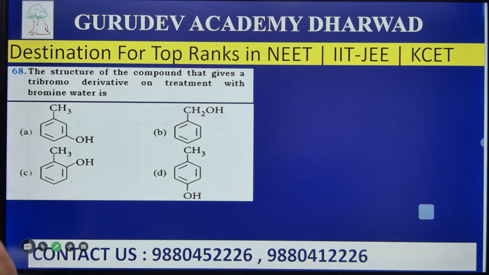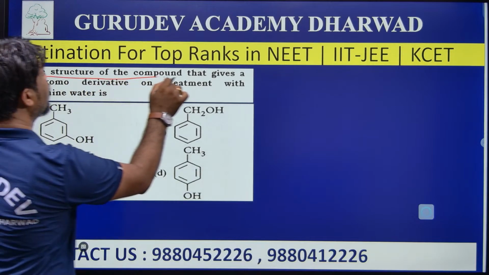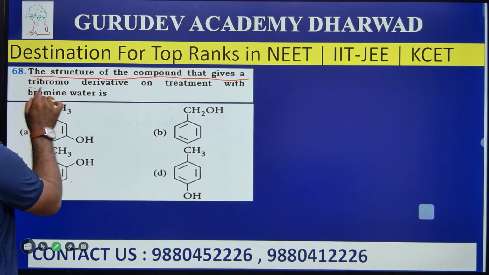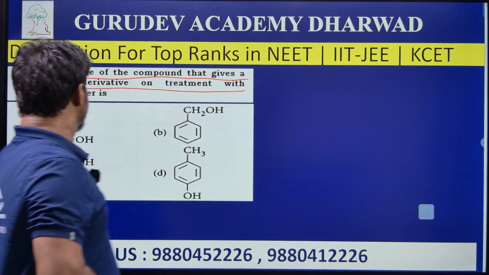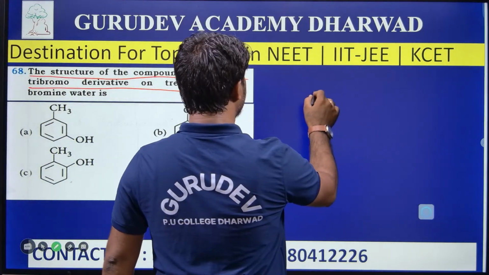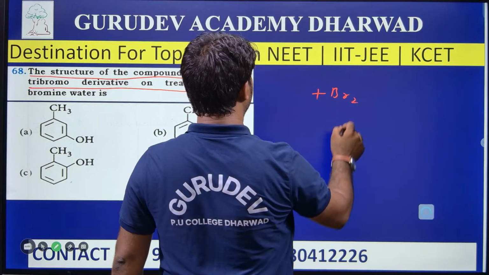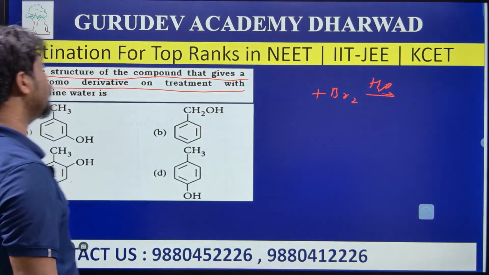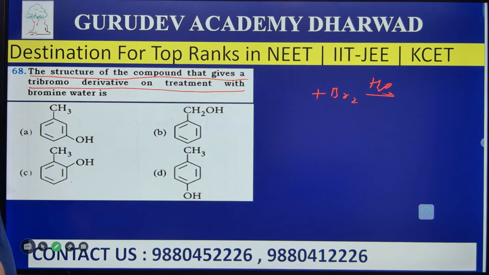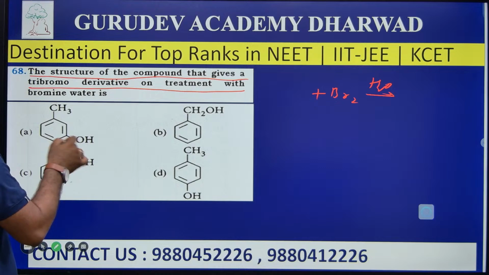The structure of the compound that gives a tribromo derivative on treatment with bromine water. So, which molecule, when treated with bromine in water, will give tribromo? Which one will give tribromo? Well, fine. Here, look at the OH.